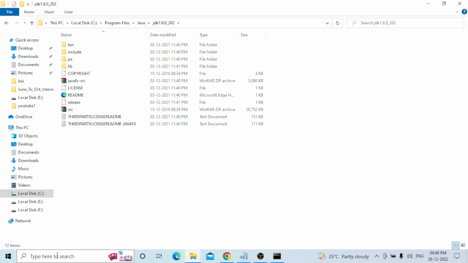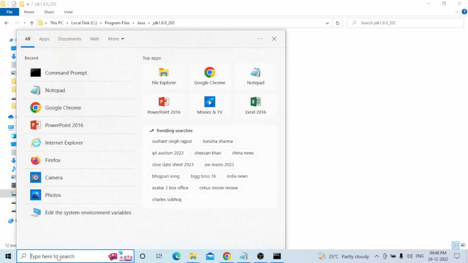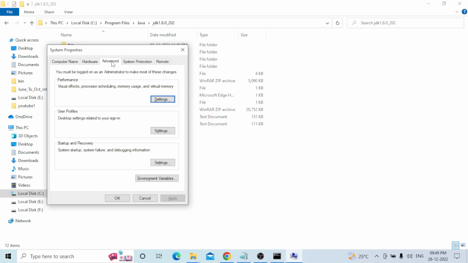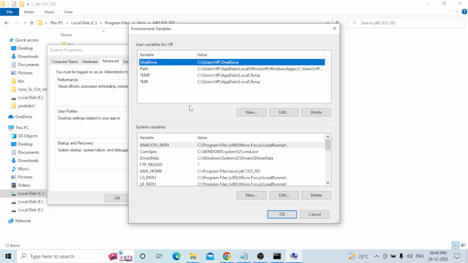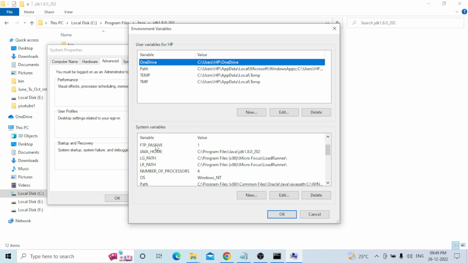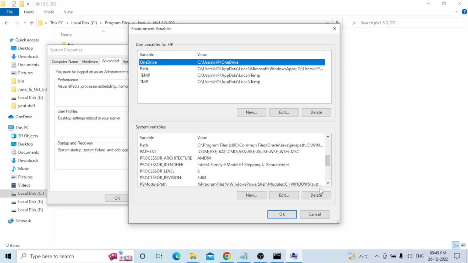Okay. Now what you need to do, right? You can go to the search bar and type environment variable. You can see edit the system environment variables. Just open it. Select the Advanced tab and Environment Variables. In the environment variables, there are two sections. User variables for HP is user related, and the system variables are system related. Everything is stored there by default. You don't touch this one. You come to this place, you can select it, just a minute.